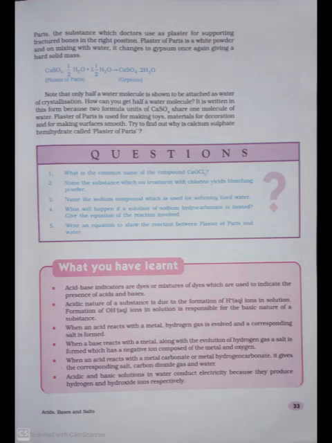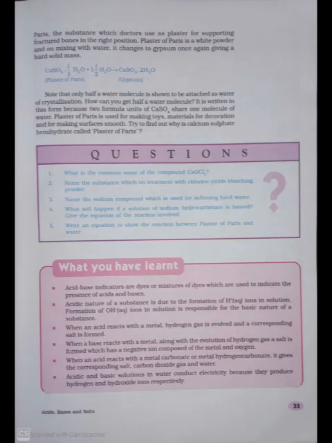Question 1. What is the common name of the compound CaOCl2? Question 2. Name the substance which on treatment with chlorine yields bleaching powder. Question 3. Name the sodium compound which is used for softening hard water. Question 4. What will happen if a solution of sodium hydrogen carbonate is heated? Give the equation of the reaction involved. Question 5. Write an equation to show the reaction between plaster of Paris and water.